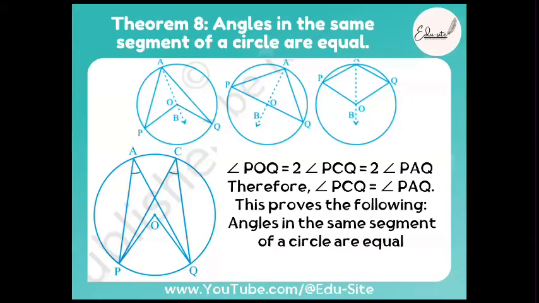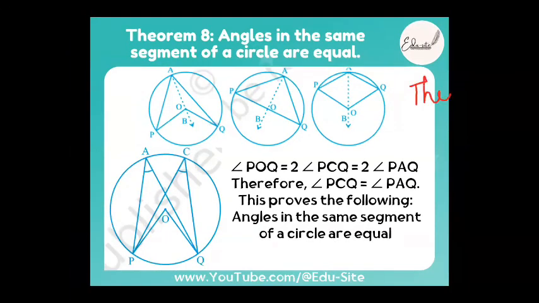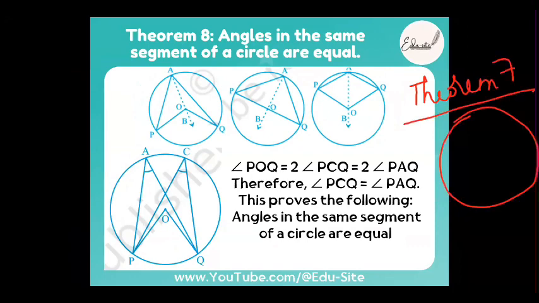Can you tell me theorem 7, 8 now, please? What is theorem 7, beta? The angle subtended by an arc at the center of the circle is double the angle subtended by it at any other point. Excellent, very good. Fine. What about theorem number 8?